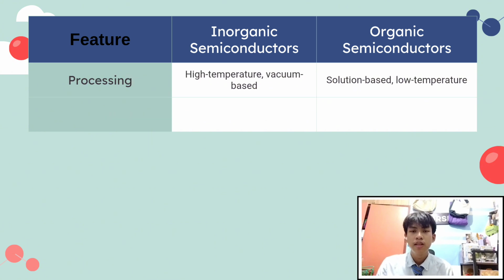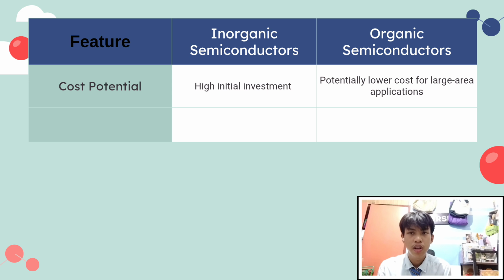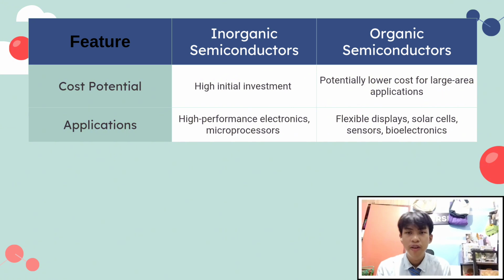The next one is processing: high temperature, vacuum-based, and the other is solution-based, low temperature. The next one is mechanical properties: rigid and brittle, and the other is flexible and lightweight. Cost potential: a high initial investment, and the other is potentially lower cost for large-area applications. In applications: high-performance electronics like microprocessors, and the other is flexible displays, solar cells, sensors, and bioelectronics.